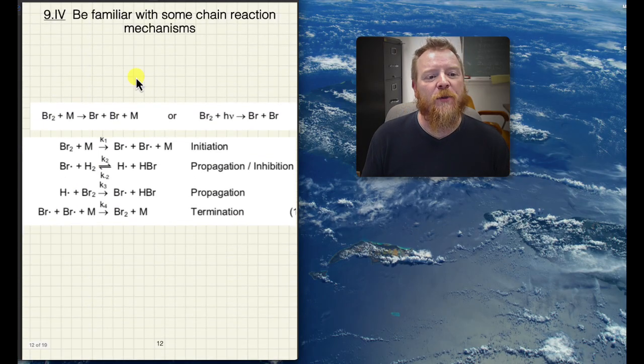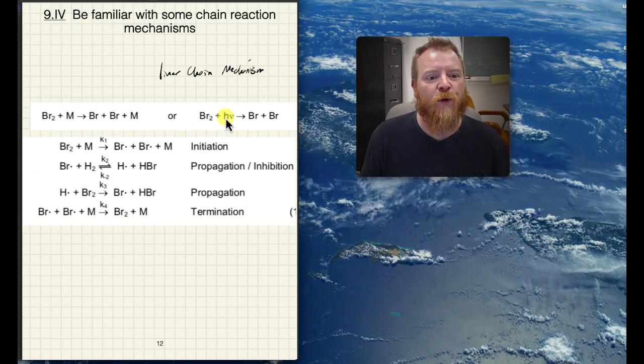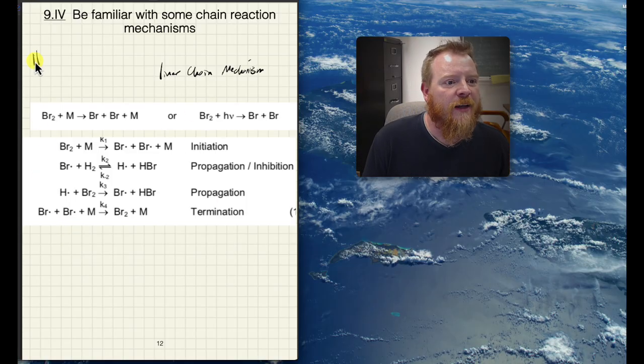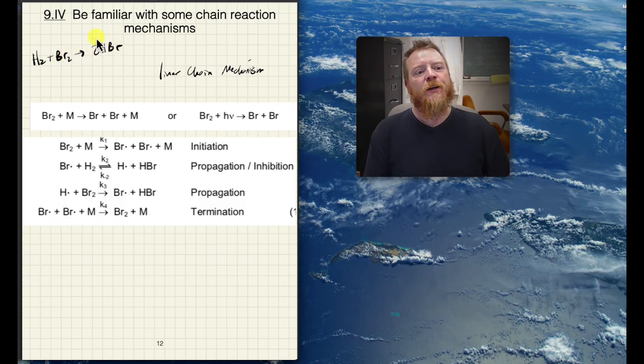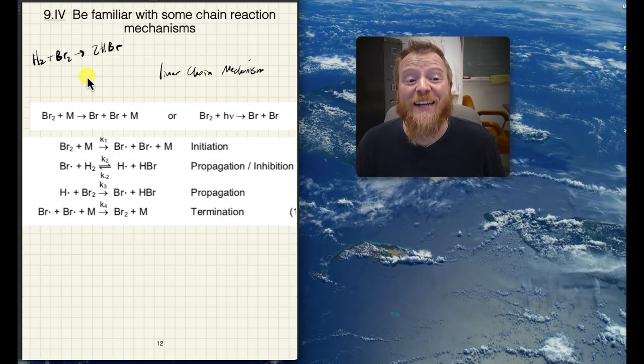So I'll contrast that with another example here. This is a linear chain mechanism that will eventually terminate. What's also important to note here, this overall reaction is H2 plus Br2 to make 2HBr. So it looks like a very simple reaction, just hydrogen and bromine reacting to make HBr. However, it is a complicated linear chain reaction.